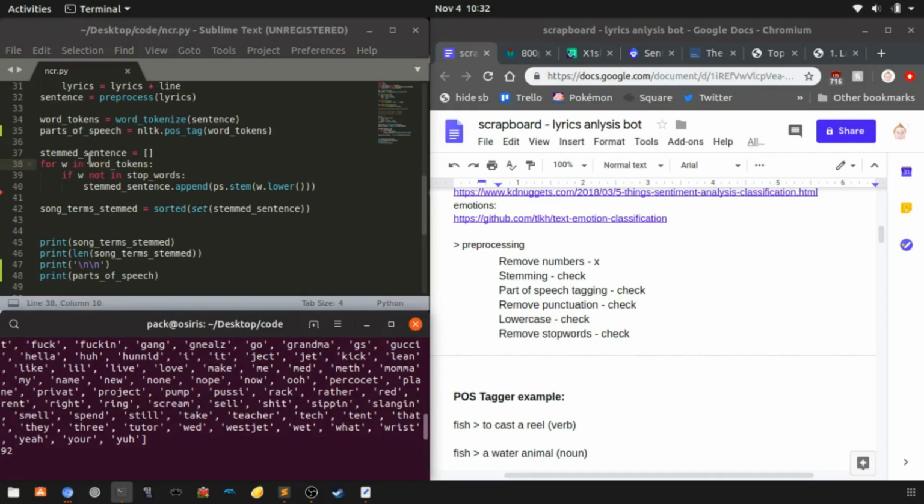So we look through each of the word tokens, and we say if it's not a stop word, then we're going to move forward with that word. This w variable is the word, like the word scream. We convert it to lowercase, which I'll explain why in a second, and then we stem it, and then we add it into the stem sentence.